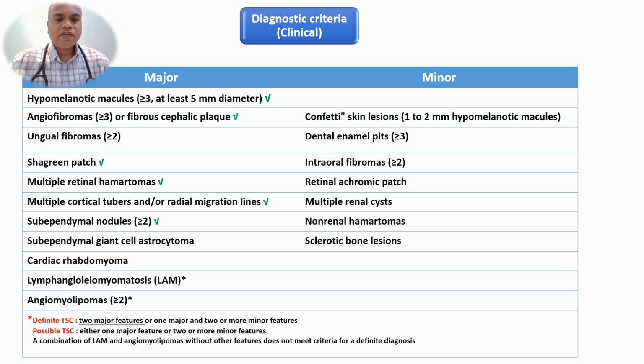Presence of two major criteria is sufficient to make the diagnosis of tuberous sclerosis. In this patient, almost 6 major criteria are there. If only one major criterion is there, the patient should have at least two minor criteria. So clinically, this patient fits into tuberous sclerosis.